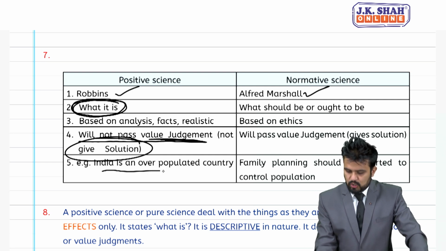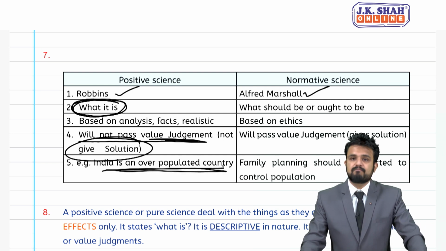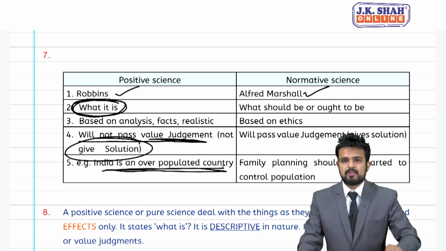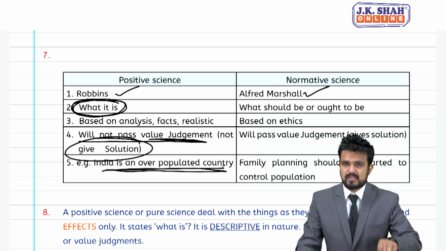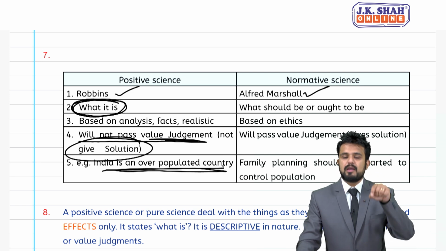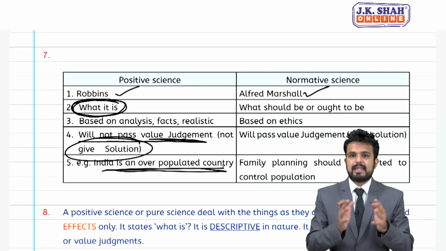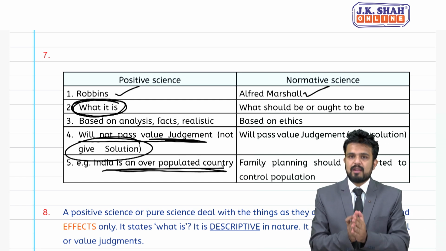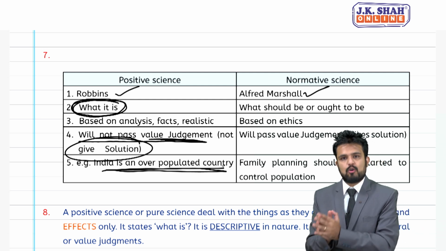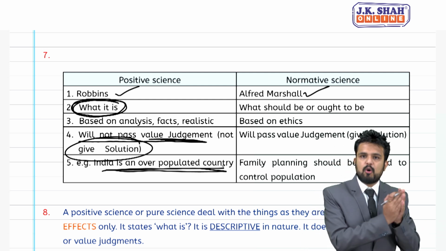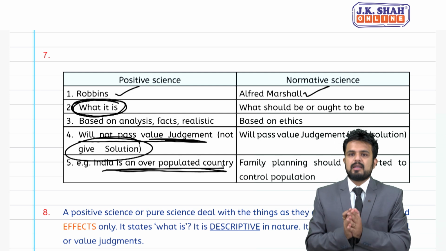Example, India is an overpopulated country. It's a true statement, and this statement is a positive statement. I will say it is positive science. So please remember, positive science is neutral between the ends. Neutral means he will neither support a good cause nor a bad cause. He will neither support a moral nor an immoral act.